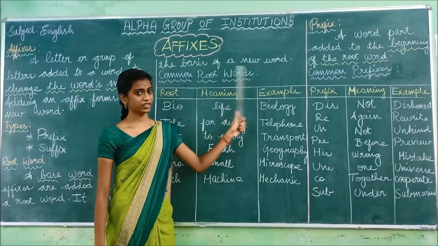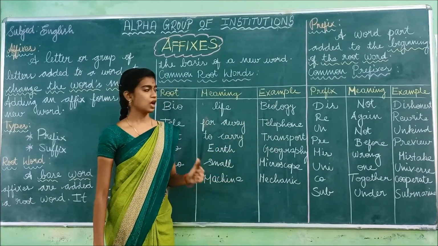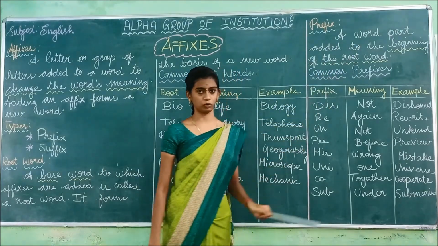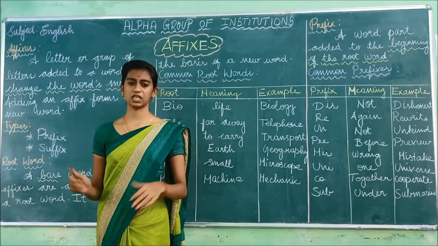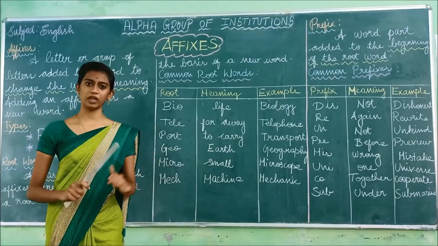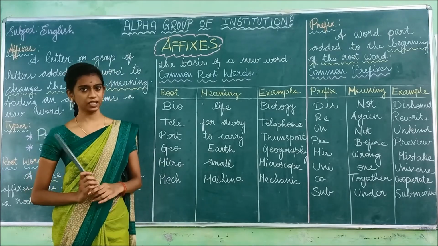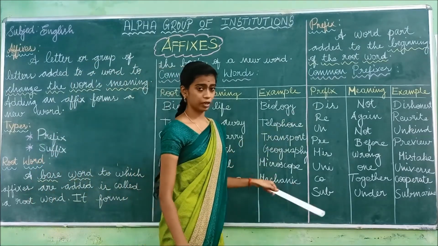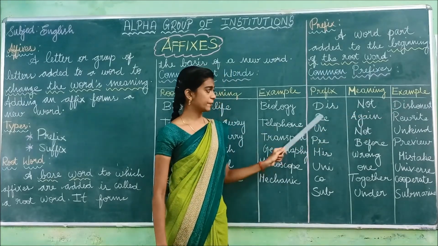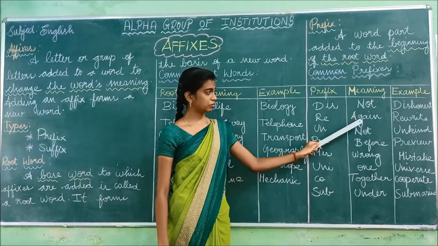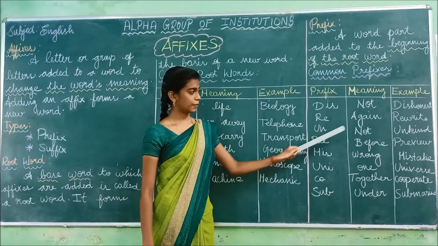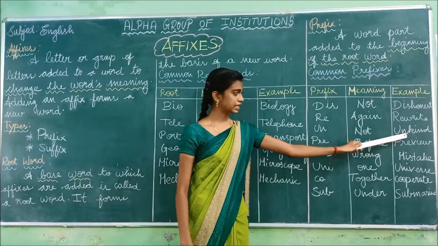Shall we see what is meant by prefix once again? A prefix is a word part added to the beginning of the root word. We have to add a letter or a group of letters to the beginning of the root word, and that is known as the prefix. Some prefixes are: dis, meaning not, example dishonest. Second one is re, meaning again, example rewrite. Next one is un, meaning not, and the example is unkind.